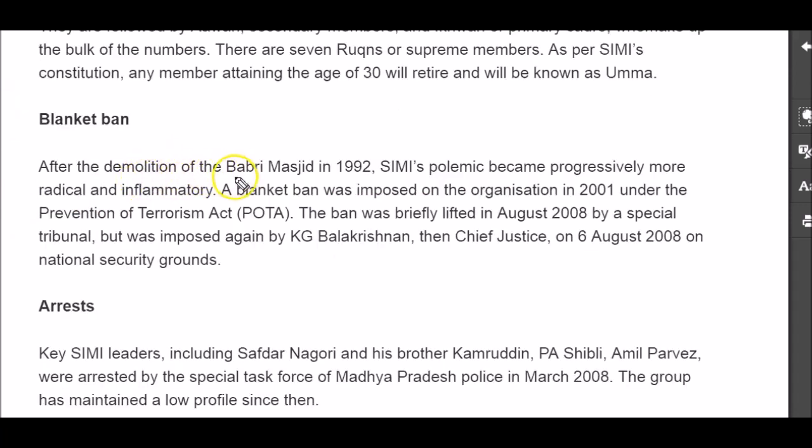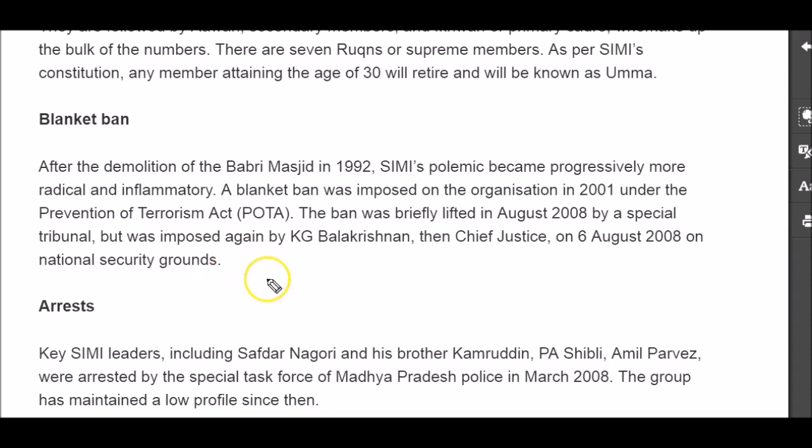After demolition of Babri Masjid in 1992, SIMI became more aggressive and became radical and inflammatory. So the organization was banned in 2001 under Prevention of Terrorism Act, which is also called as POTA.